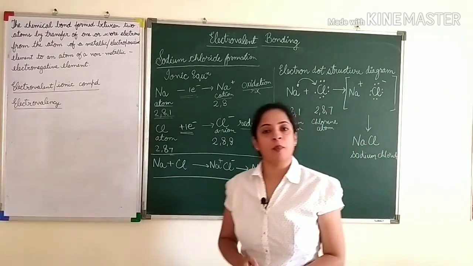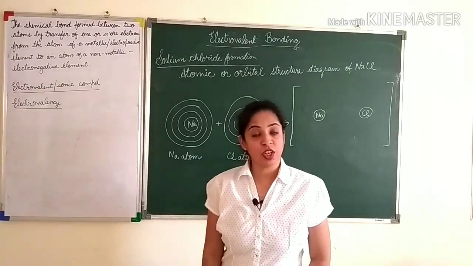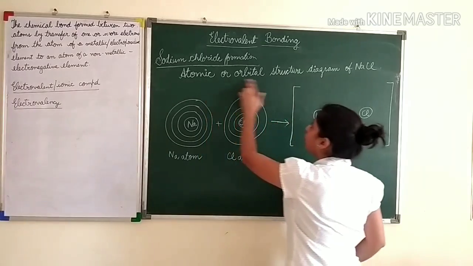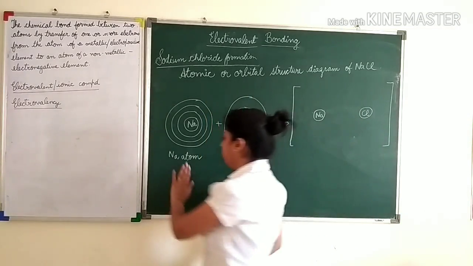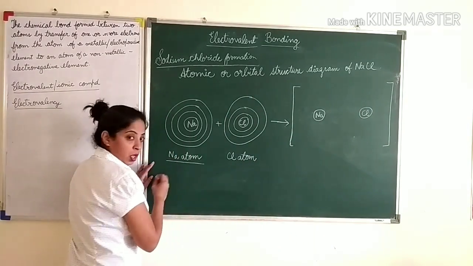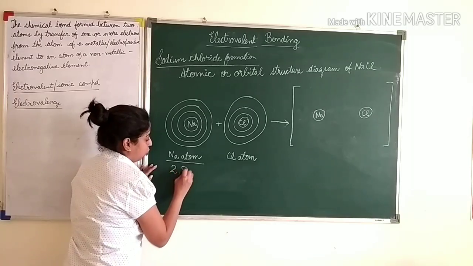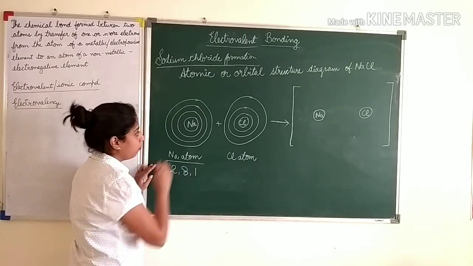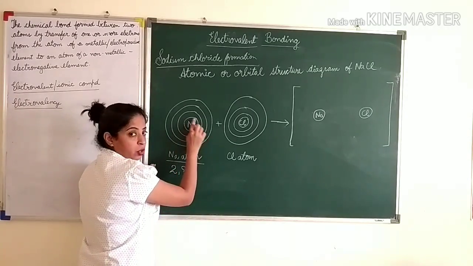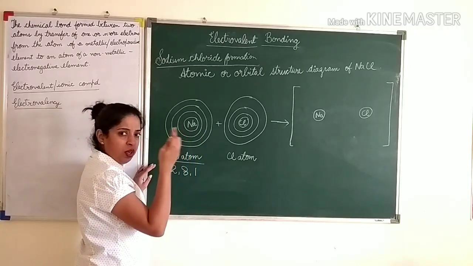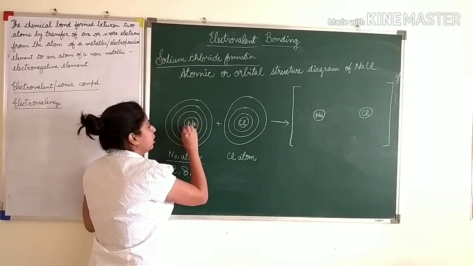Now next is the atomic or orbital structure diagram. Now children, if you are asked to draw the atomic or orbital structure diagram, what will you do? First you will take the sodium atom. You know that the sodium atom has 2,8,1 electrons. Okay. So first you will draw the nucleus. You can write Na here or only a plus sign will also do. So this is the nucleus.